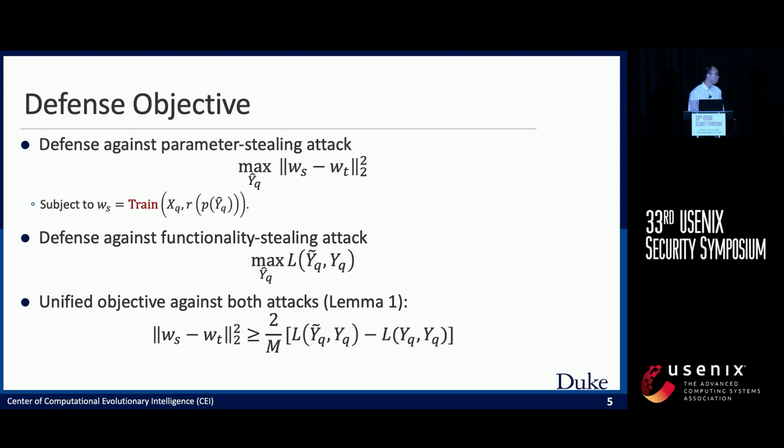Fortunately, we have the following Lemma 1 here, showing that if we can maximize the prediction difference, we can also maximize the lower bound of the parameter difference. So defending against the functionality stealing attack can also defend against the parameter stealing attack. Therefore, we will mainly focus on the functionality stealing attack in the following.